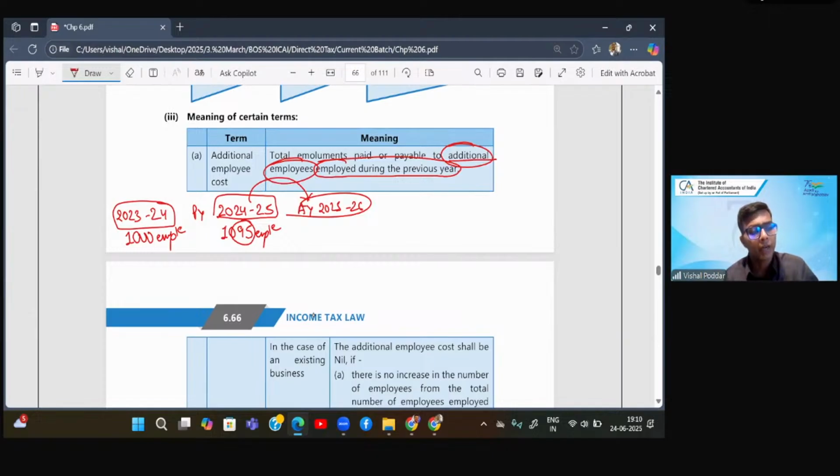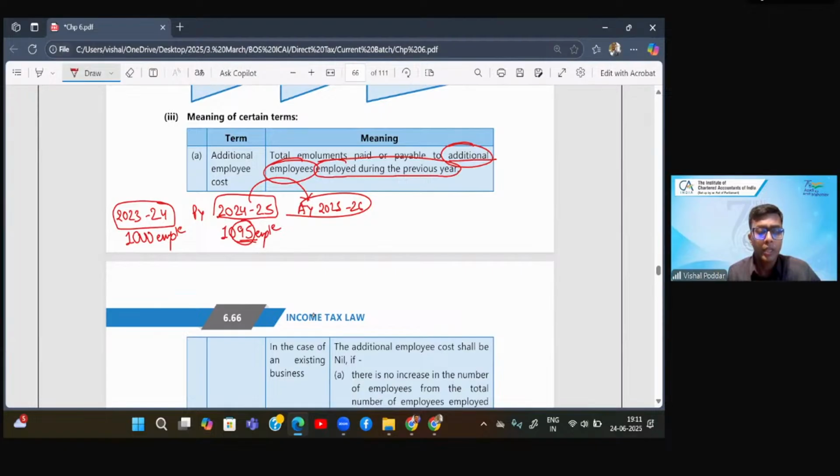So this 95 is your additional employees. And what deduction I am going to allow you over here is only the salary which is paid to this 95 employees, not the entire 1,095 employees. So that is what is the special point over here. So that is why I mentioned earlier that I will give you deduction only for some specific employees, not all. And who are these? These are the additional employees.